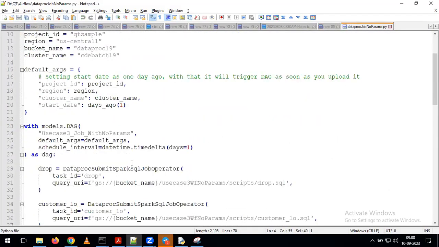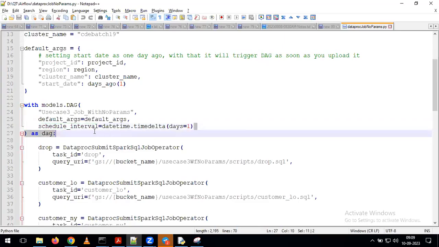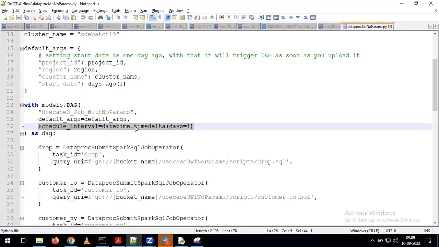If you observe our earlier programs, Andy, we gave the schedule interval. What did we give there? We gave datetime.timedelta(days=1). If you remember, what is the meaning of that statement? Indirectly, we are scheduling our DAG as a daily job. Whenever you want to schedule your job as a daily job, we give the schedule interval as datetime.timedelta(days=1). With that, this DAG runs on a daily basis.